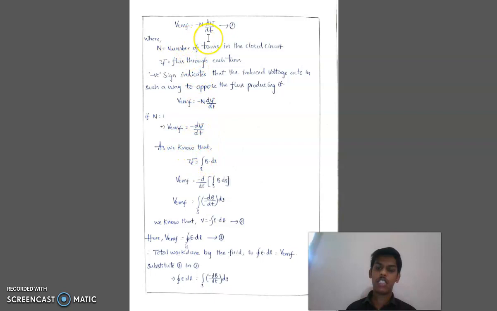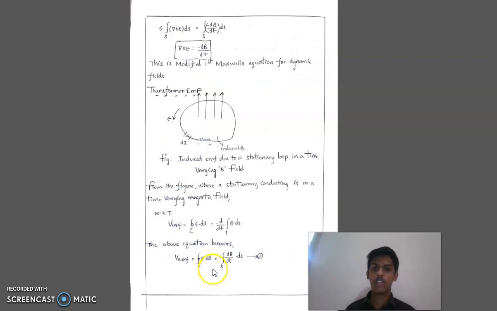As we know, phi is equal to the surface integral of B dot dS. VEMF is equal to minus d by dt of the surface integral of B dot dS. It can be written as minus the surface integral of dB by dt dS. We know that V is equal to minus integral E dot dl, but here VEMF is equal to the integral of E dot dl. Now comparing both terms, the integral of E dot dl is equal to the surface integral of minus dou B by dou t dS. According to Maxwell's first equation, the line integral of E dot dl is equal to the surface integral of del cross E dot dS, which is equal to minus dou B by dou t dS, so del cross E is equal to minus dou B by dou t. This is the modified first Maxwell's equation for dynamic fields.